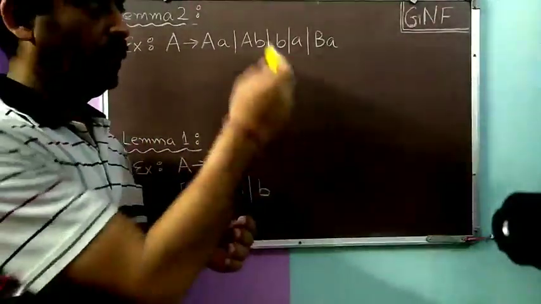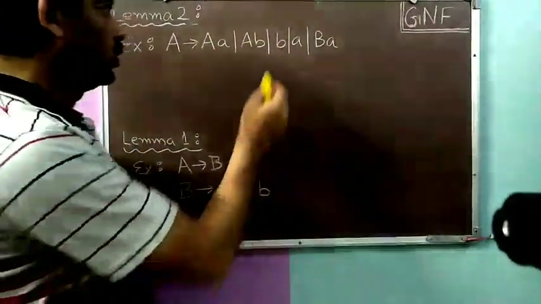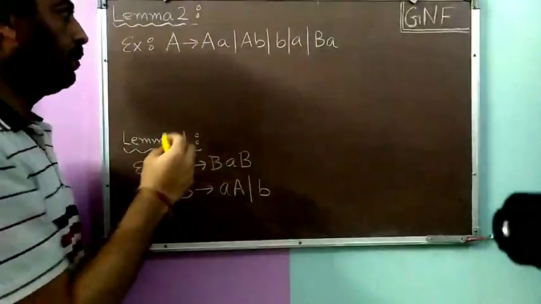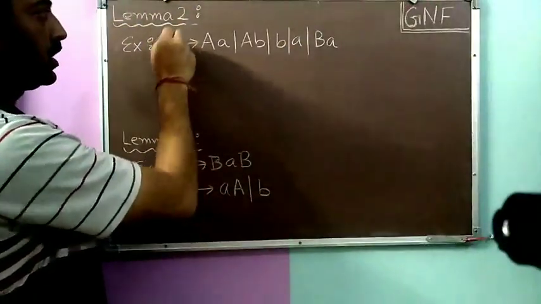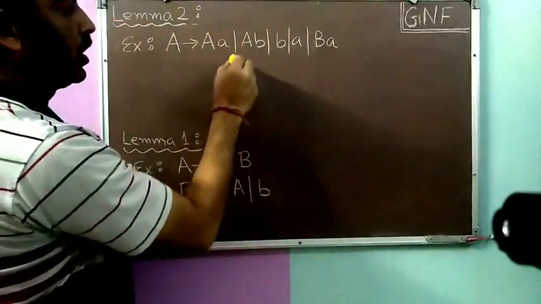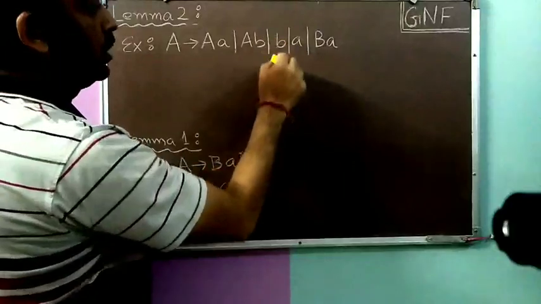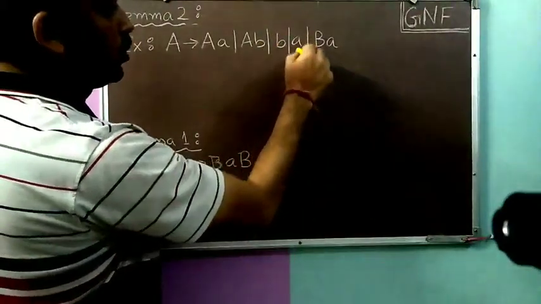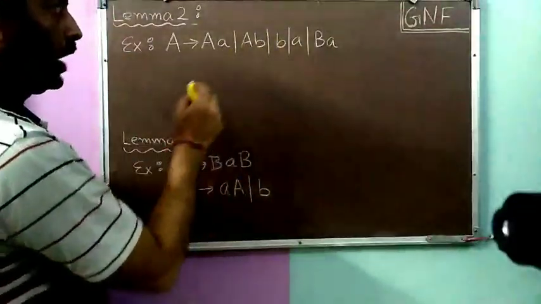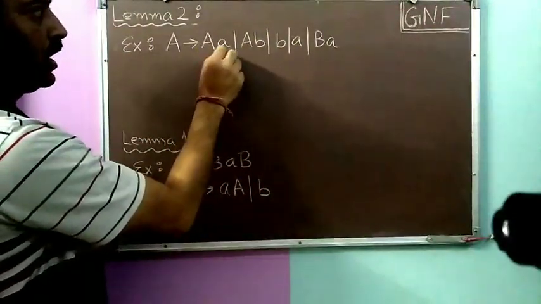So it is the same variable, so it is used to remove that. Okay. So let us first take the example for lemma 2, which we have just described. So suppose there is a variable A, which is having the productions A to A A b, then b or a or B A. So if we carefully look at it, this is of the form A alpha.